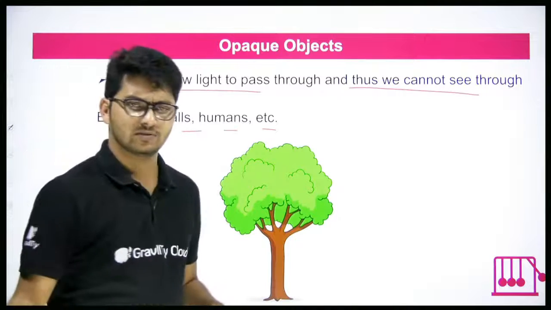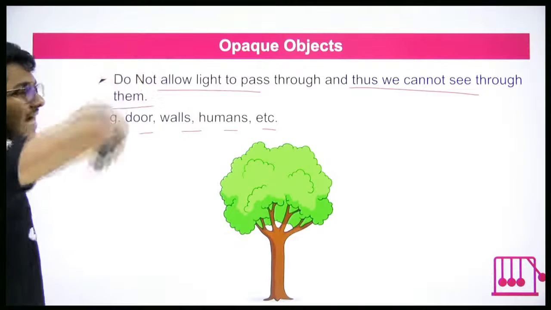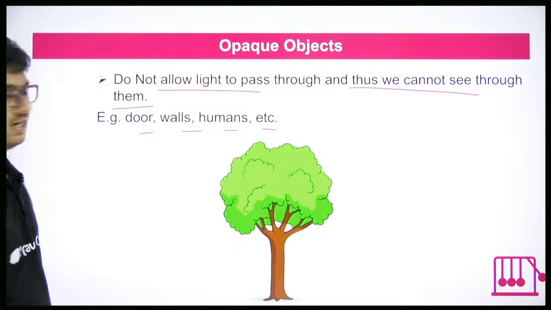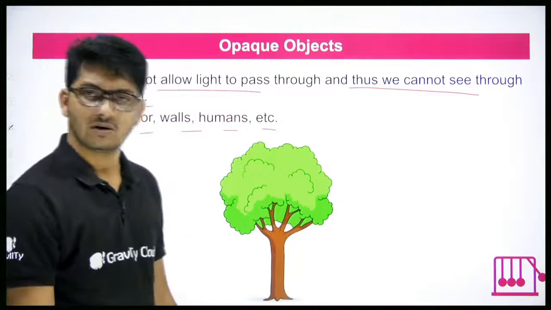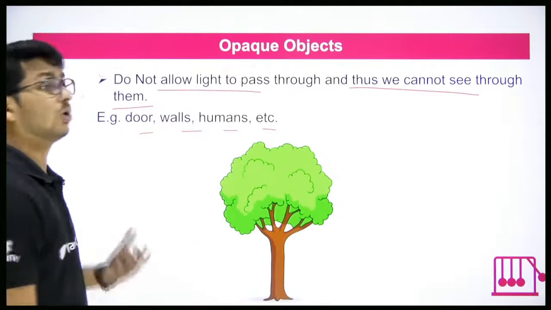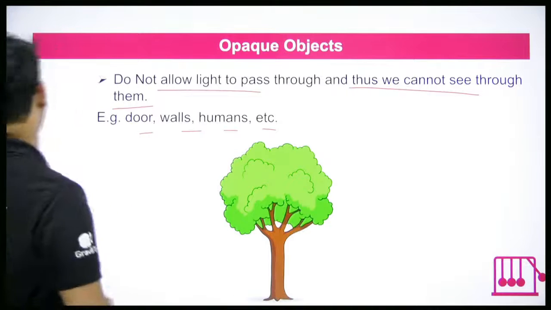There are many opaque objects. For example, this screen. Can you see what is behind the screen? If I am placing my hand behind the screen, can you see it? No. You cannot. So the screen is an opaque object. Okay? Good.